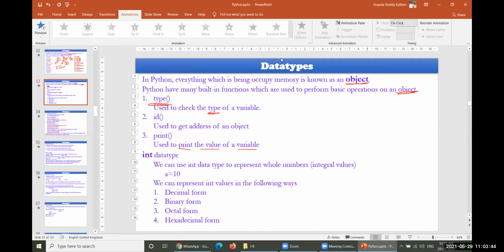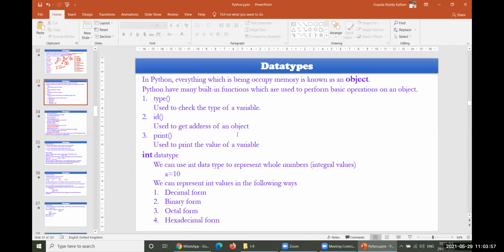So our agenda is we have to finish up what are the data types which are available in Python. That is the first agenda. And the second one is, are there any typecasting kind of functions? In C, we have typecasting. The same kind of typecasting is there. Whether the typecasting kind of functions are available in Python also. Let us see. Okay. So without further delay, let's get started.